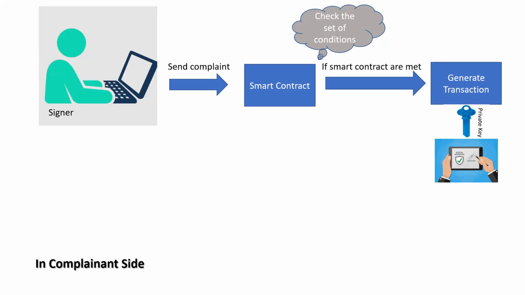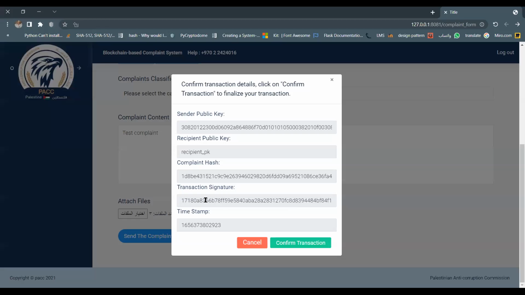Then the client receives a response consisting of a dictionary of the transaction and a digital signature of this transaction. The user must confirm this transaction to add it to a block.